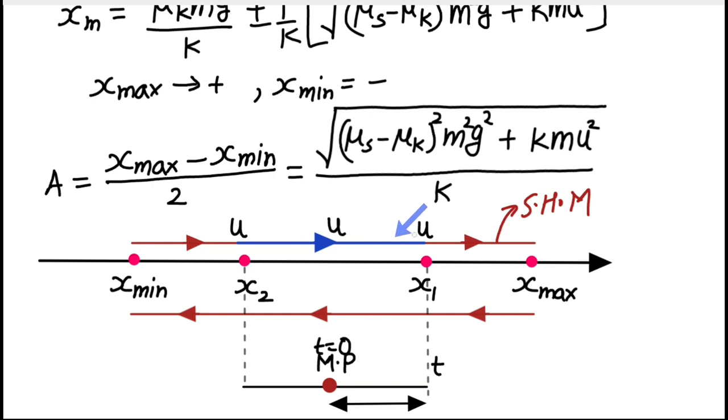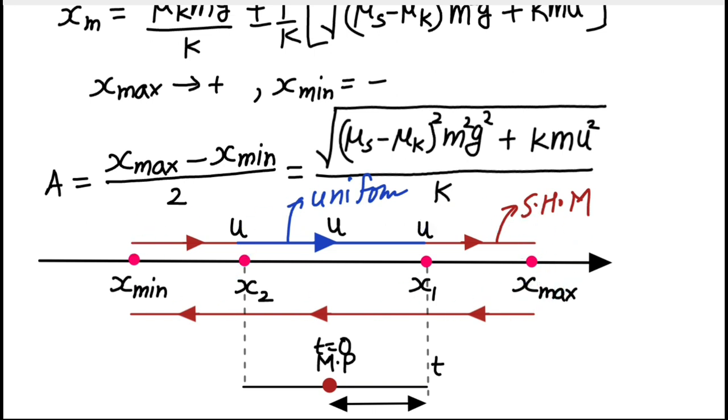But in this one complete cycle, all of the part that is shown in red completely satisfies the conditions of simple harmonic motion, but this blue part between the extensions of the spring x2 and x1 is the part where the motion of the block is uniform motion, right? Here velocity is u, here also velocity is u, and in between velocity is u always, right? So this is one complete cycle of this particle, right?